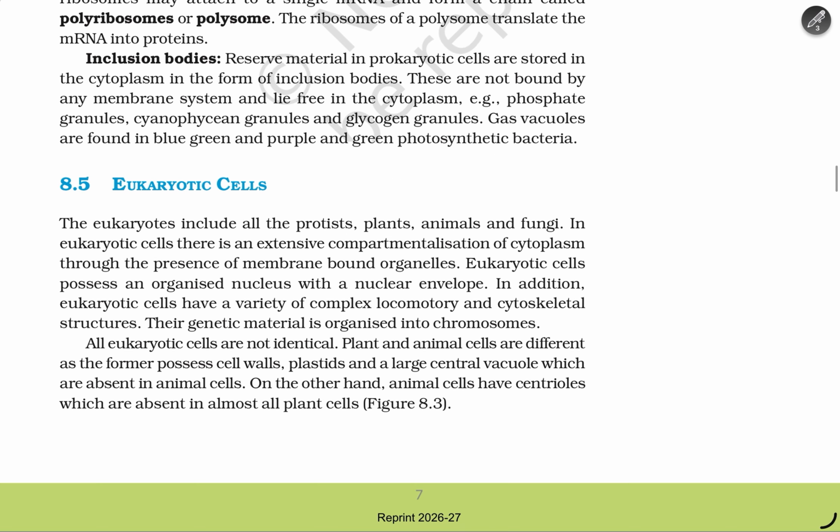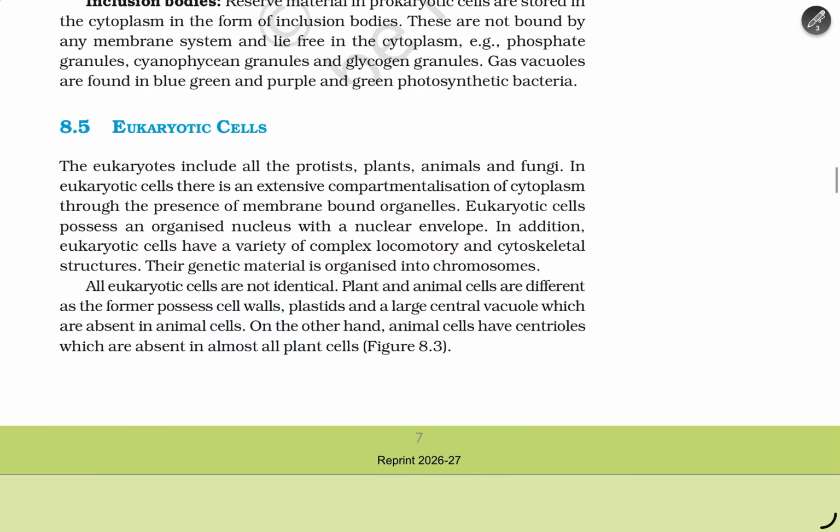Eukaryotic cells. Eukaryotes include all the protists, plants, animals, and fungi. In the eukaryotic cell, there is an extensive compartmentalization of the cytoplasm through the presence of membrane-bound organelles. Eukaryotic cells possess an organized nucleus with a nuclear envelope. In addition, eukaryotic cells have a variety of complex locomotory and cytoskeletal structures. Their genetic material is organized into chromosomes. All eukaryotic cells are not identical.